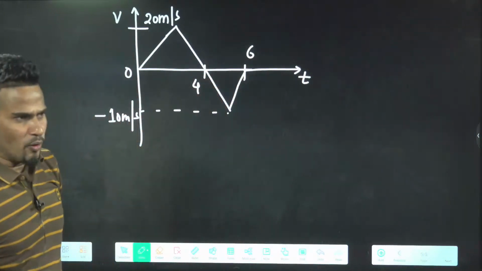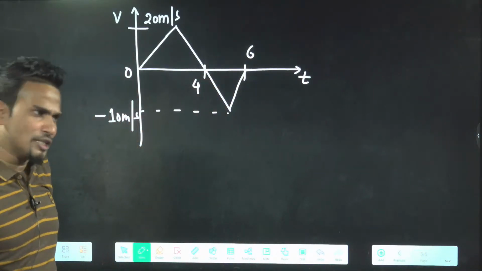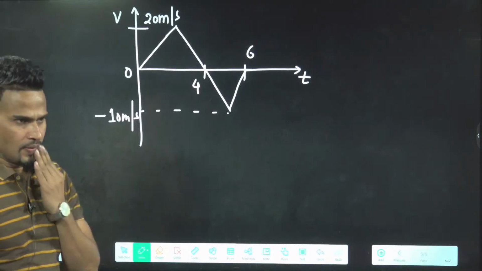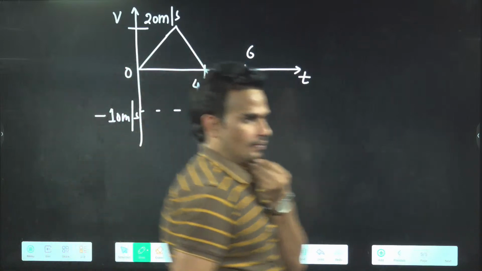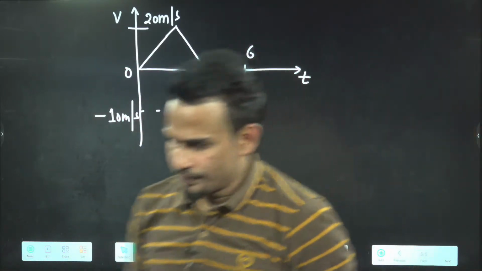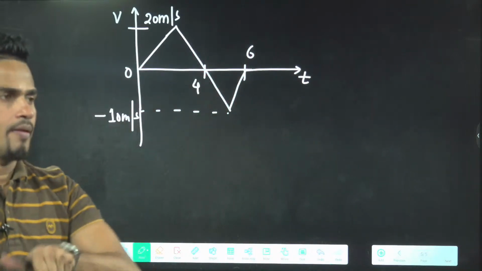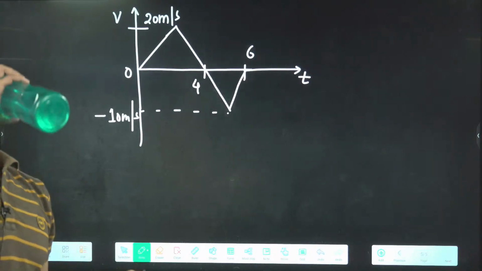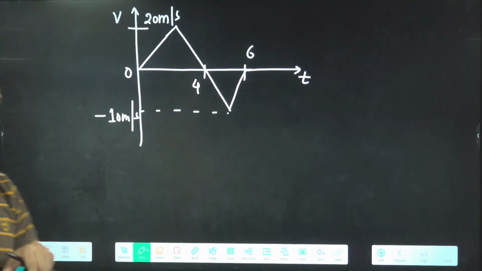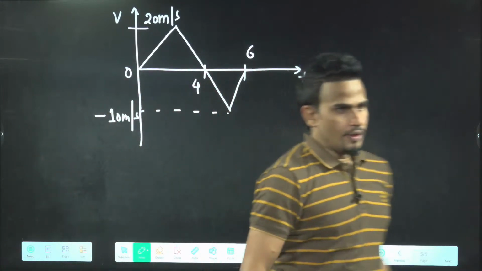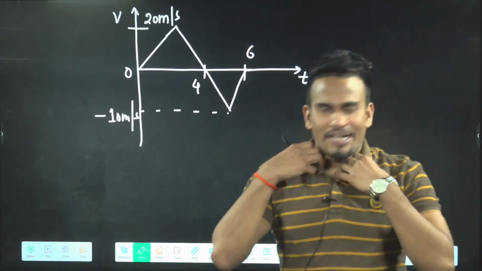Suhas has said it, yes, Suhas is correct. Average speed will come 10. Find the area, come on, everyone can do it. Sazia, how are you getting 20? Average speed is coming 10, correct.